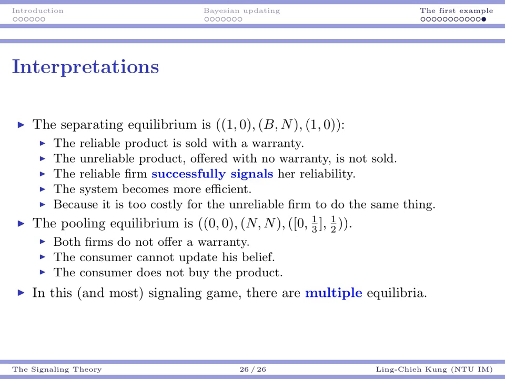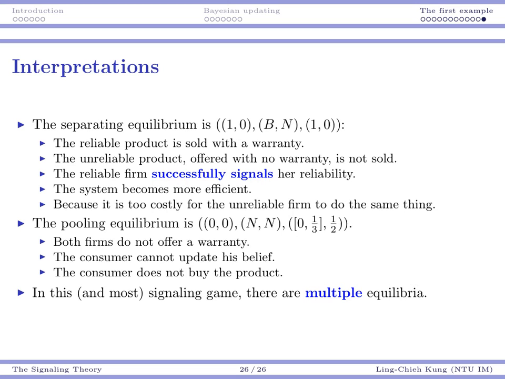So you probably want to ask, then what's our conclusion? In such a game, there is no specific conclusion or prediction we may make based on their decisions. We cannot predict exactly what's going to happen because both are possible. But at least we can say that it's possible for us to have a satisfactory outcome, which is the separating equilibrium. Under this separating equilibrium, one company can successfully signal its type.